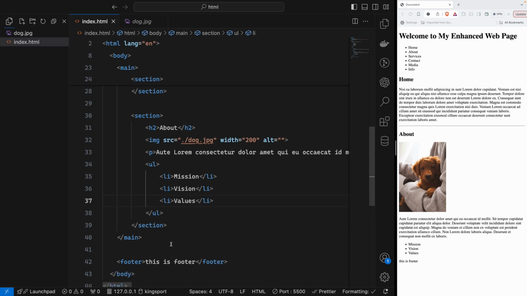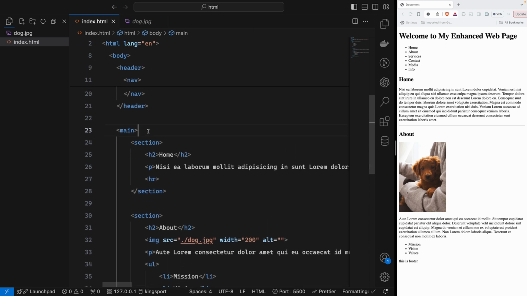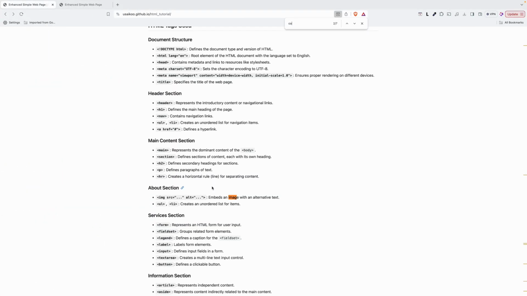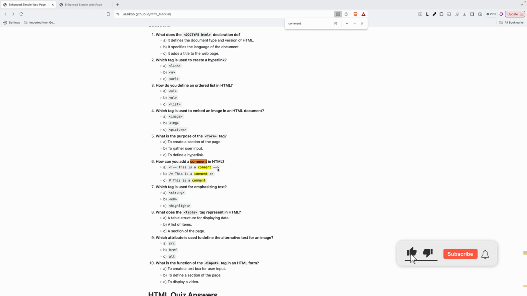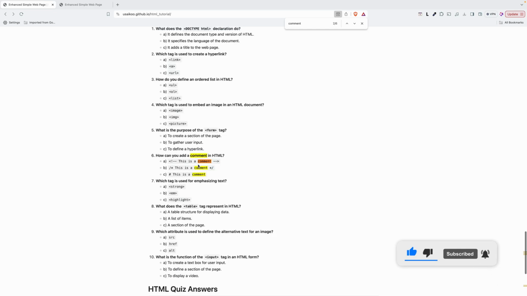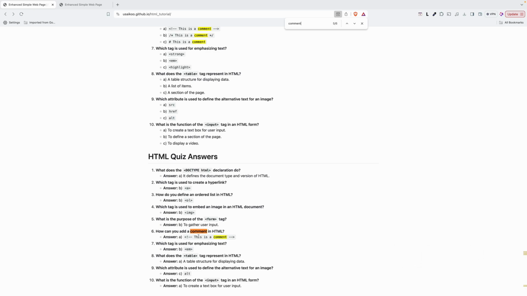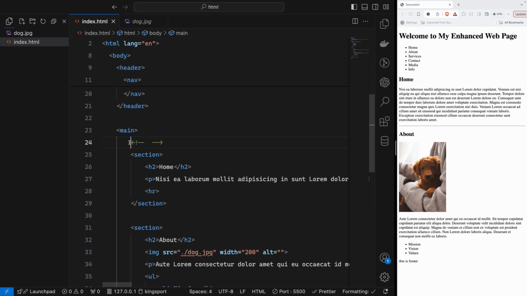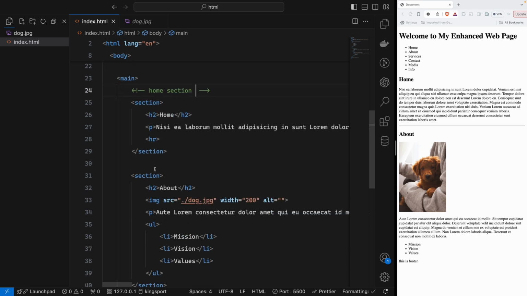So right now in every section, let's make a comment in HTML. Like I said, you can write a comment using this structure, like this. Okay, so this is the comment structure. To do the comment, you can type it like this. So in here, let's say this is home section. Okay, and then I will say this one will be above section 1.